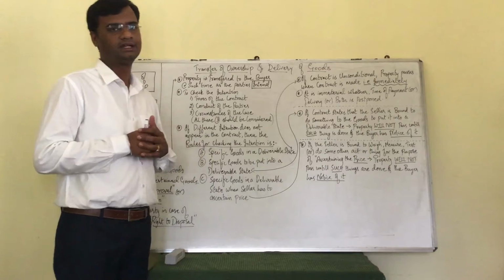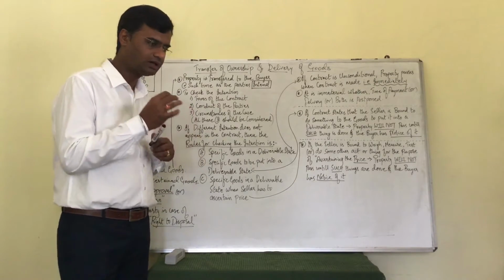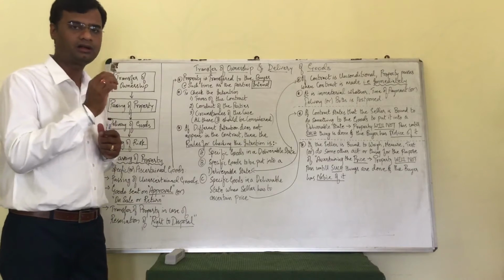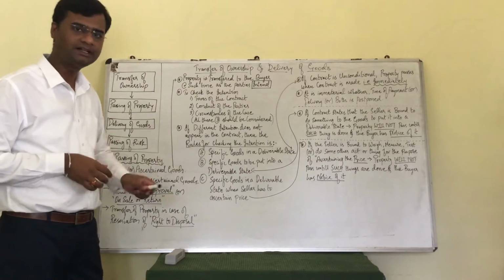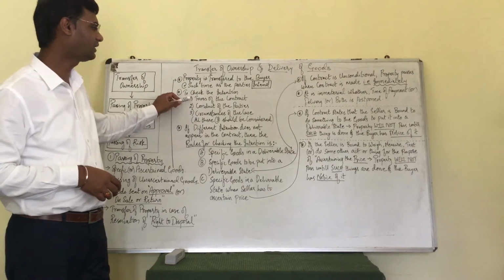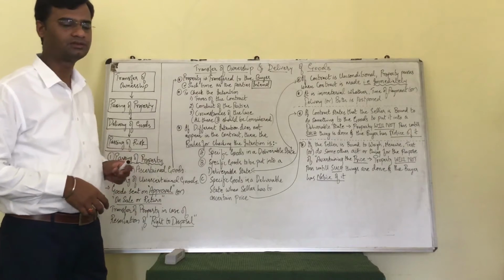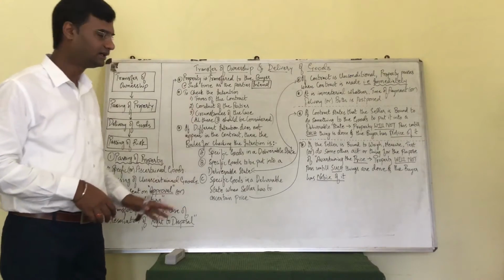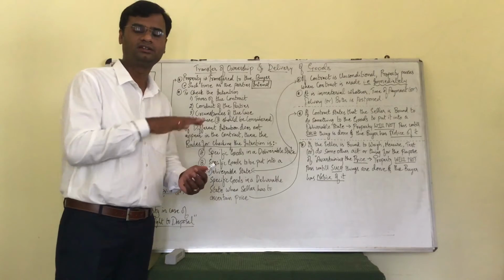What is the logic behind it? It's pretty simple and straightforward. What does the law tell? The law says, arrive at the intention first. To arrive at the intention between the buyer and seller, check the terms of the contract, check the conduct of the parties, check the circumstances of the case. Having said that, also read the terms and conditions of the document, that is the contract.